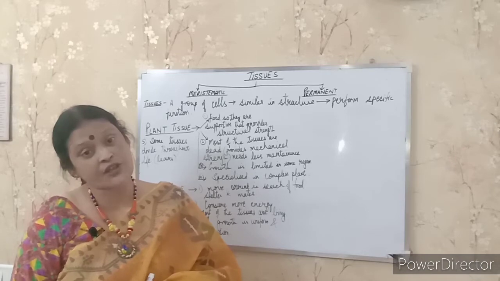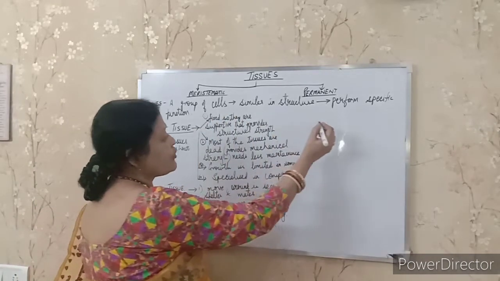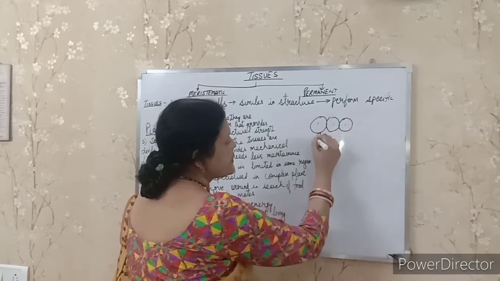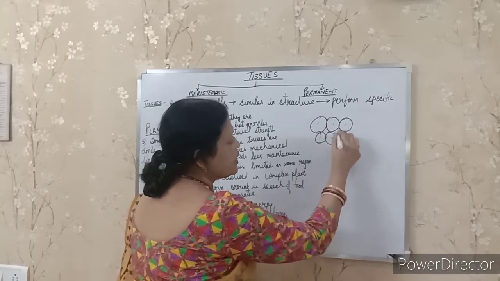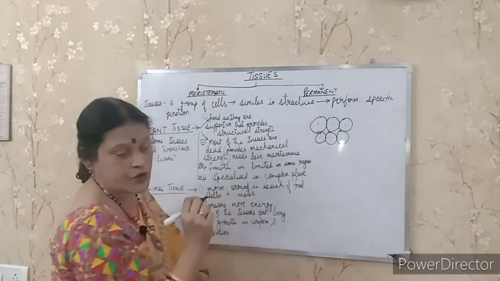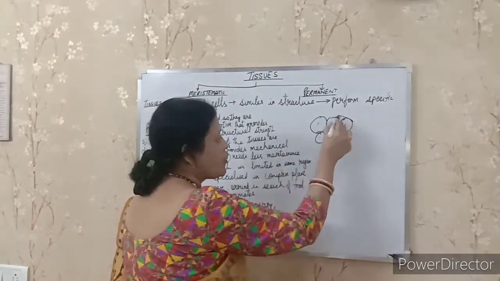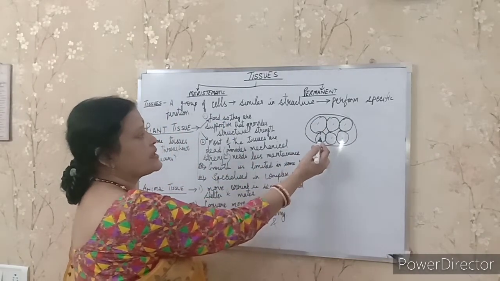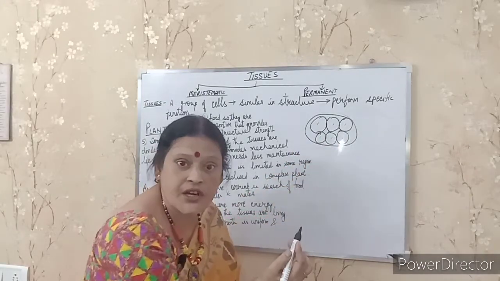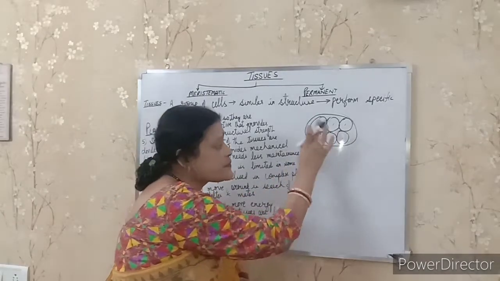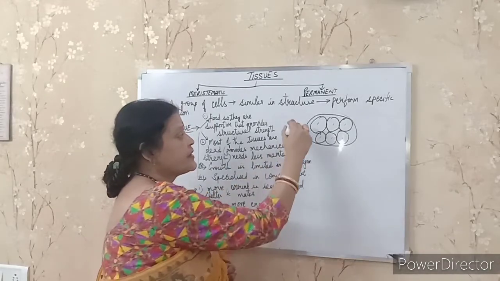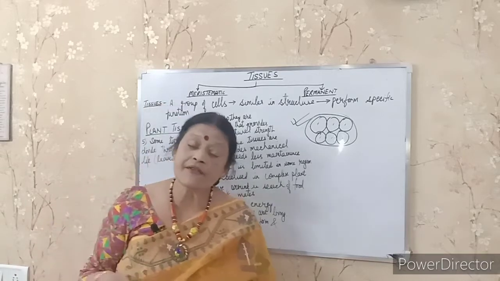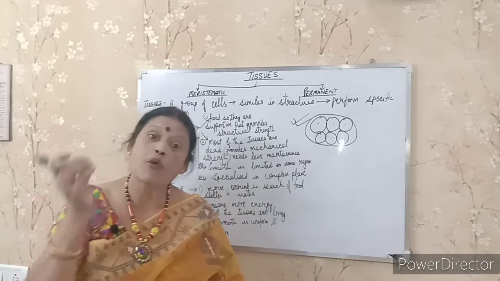Now what actually is the meaning of tissues? Suppose I am talking about cells, these are cells, correct? Now these are similar kinds of cells I am talking about. If they are all combining together, see, these cells along with the nucleus, they are similar in structure, and when they perform some specific function, then together they are known as tissues. So there are different types of tissues depending upon the cell.